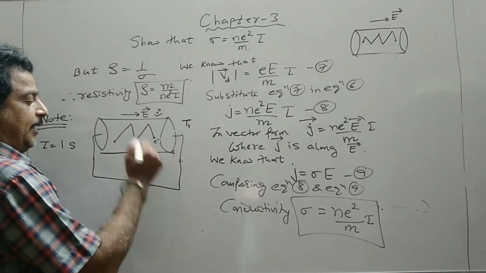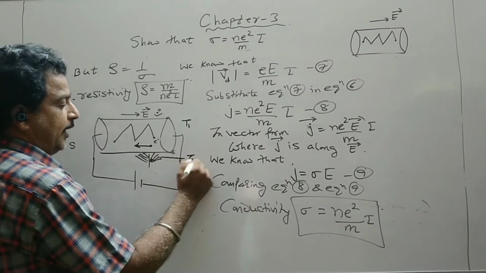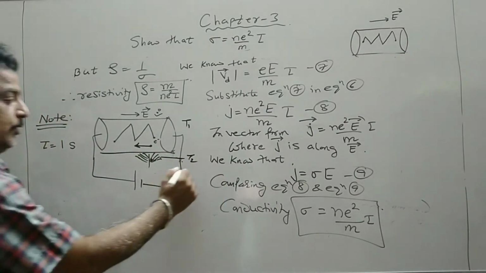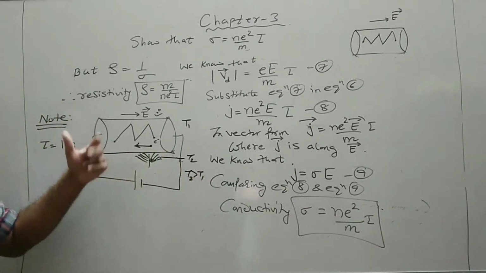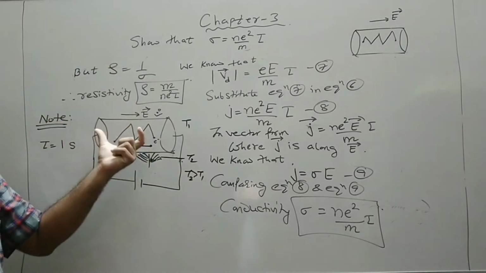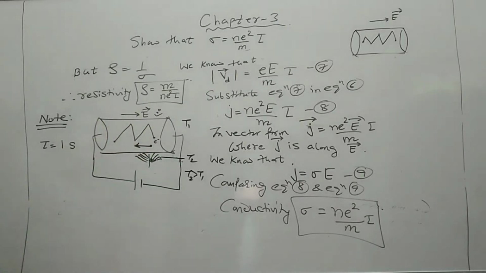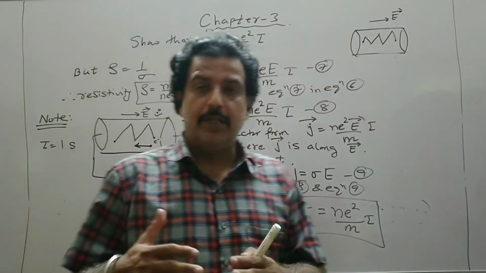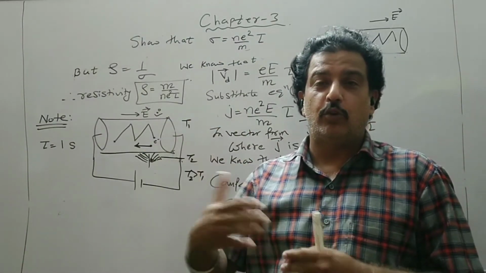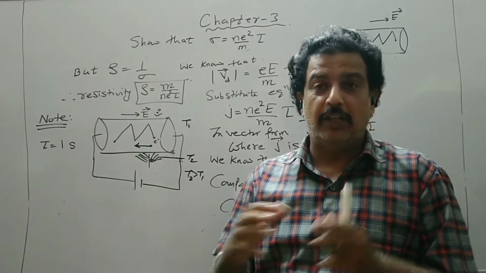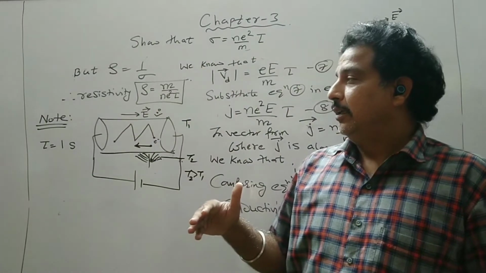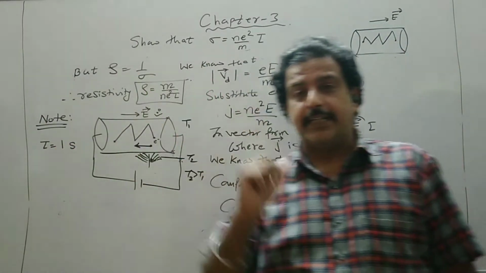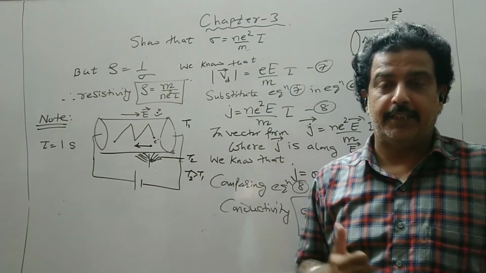Now when we start heating it, let the temperature of the conductor becomes T2. That is T2 is greater than T1. Now the relaxation time, or it is accelerated. It means the relaxation time will, what will happen when it moves fast? It will collide fast. So it will collide in a less interval of time. So earlier the electron took 1 second for accelerating.